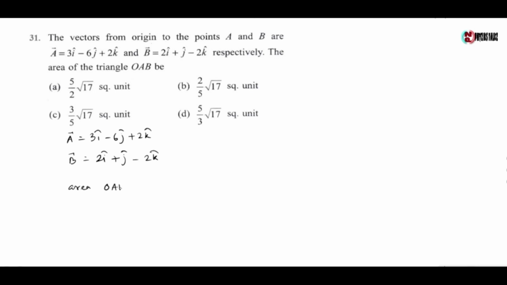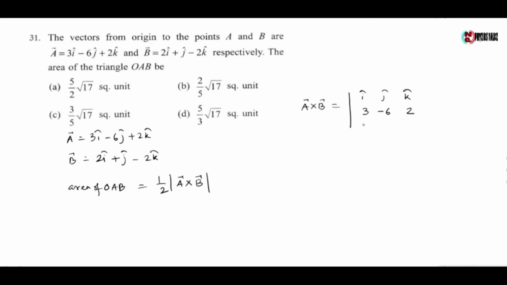Now the area of the triangle OAB is given by half of mod of a cross b. Now we have to find a cross b first. So a cross b equals the determinant of i j k. The i component of a is 3, j component is minus 6 and k component is 2.